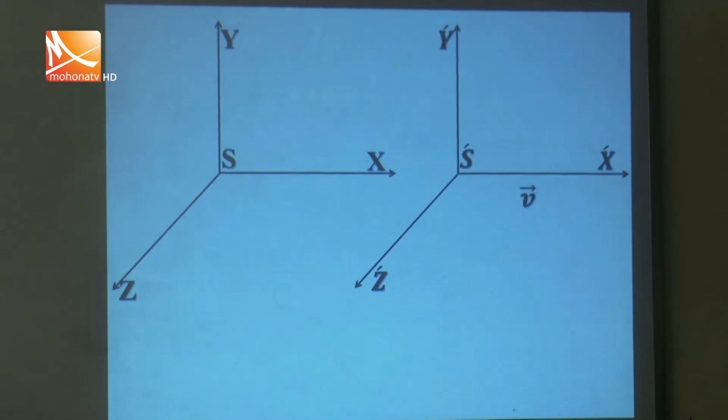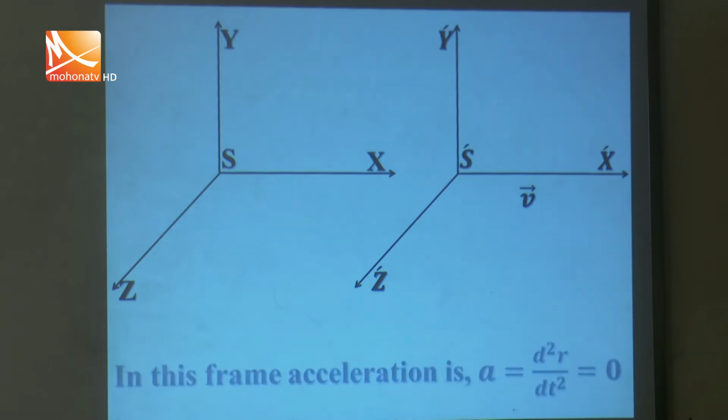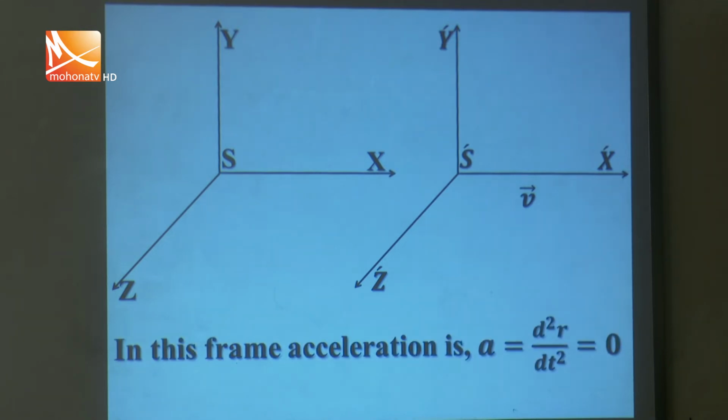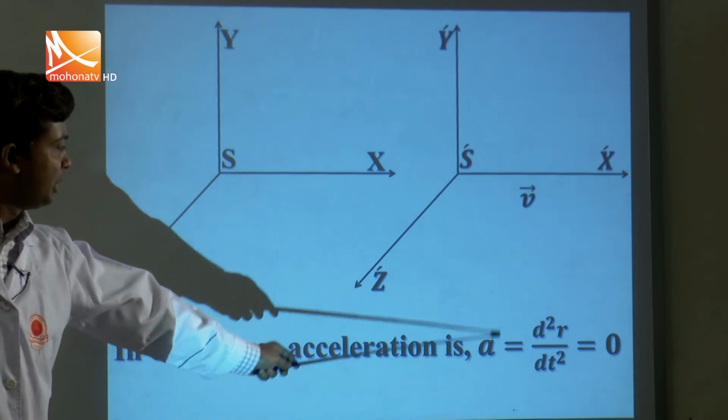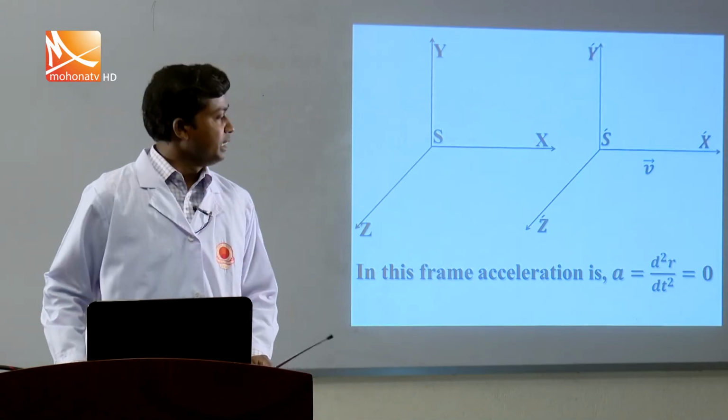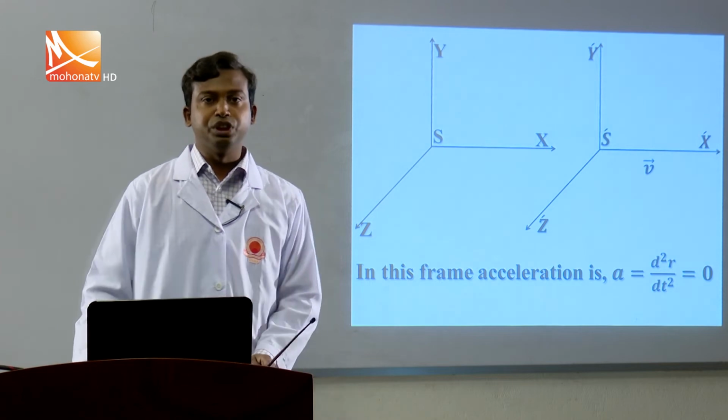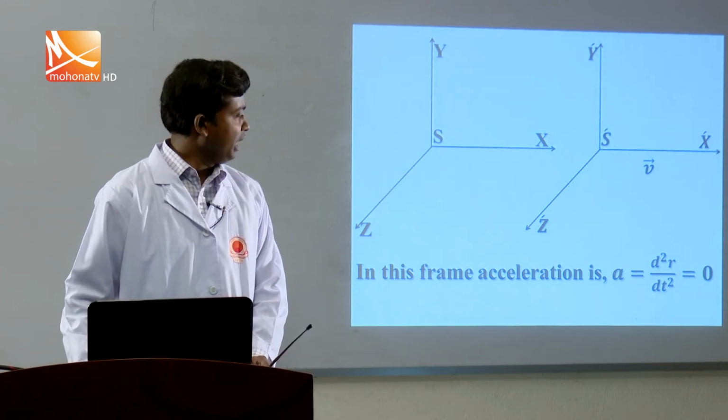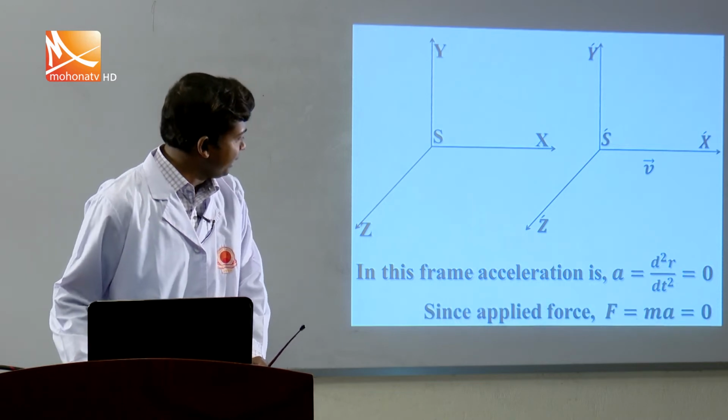Now, these are the two frames. What happens to the equation of the coordinates between these two frames for simple events? Suppose this frame moves with velocity v. If anything moves with uniform velocity, then there is no acceleration. So in this frame, acceleration a equals d square r by dt square, where r represents the position vector.